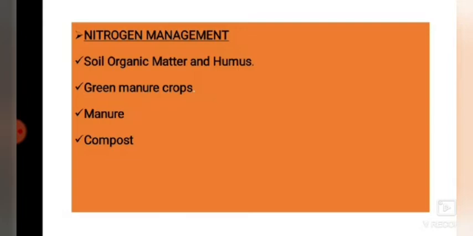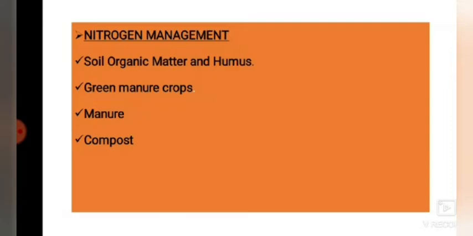Nitrogen availability: the nitrogen concentration and resulting C/N ratio of the organic materials will affect whether a net release of nitrogen from the organic material will occur during decomposition, known as net nitrogen mineralization. It means that whenever we apply any of the organic sources of nitrogen in the field, the nitrogen made available during the decomposition process is called net nitrogen mineralization.